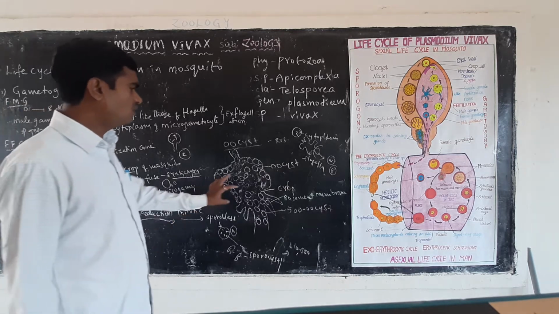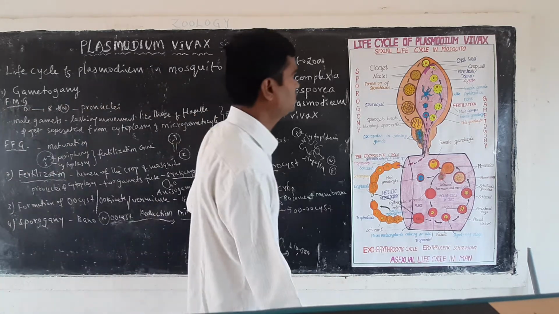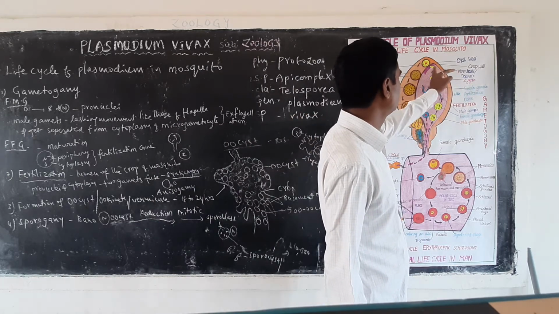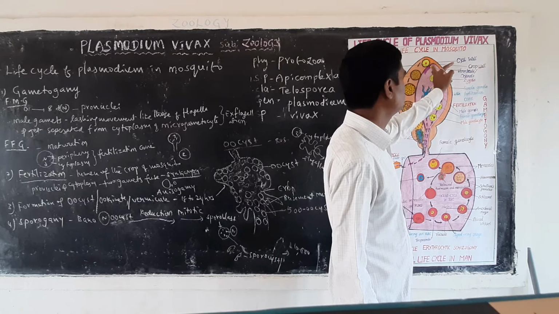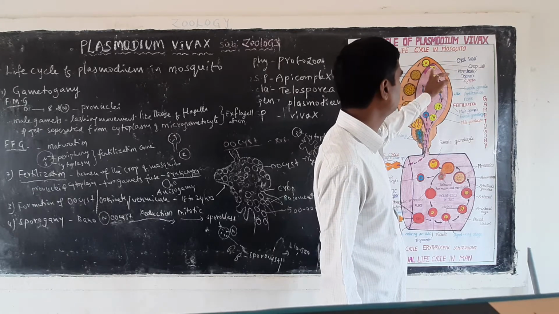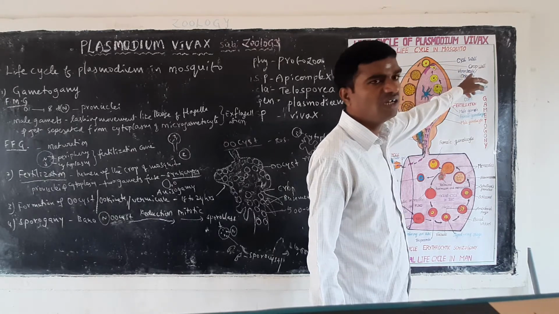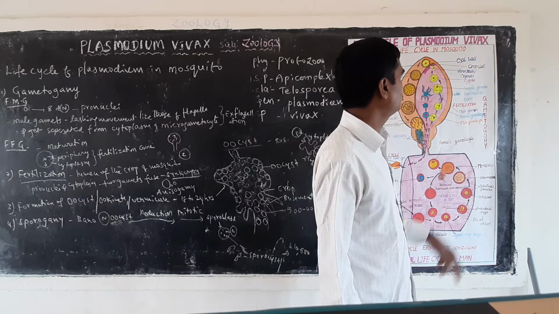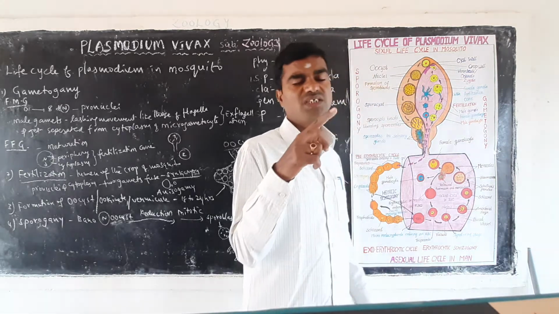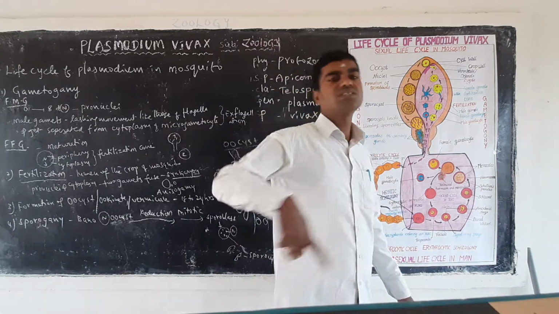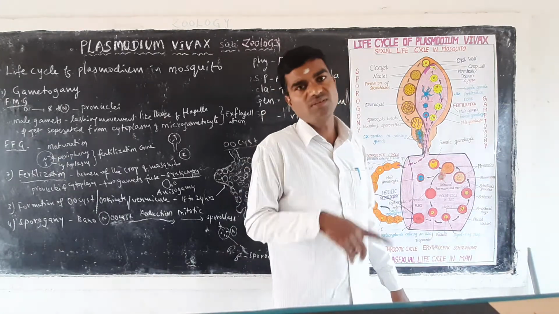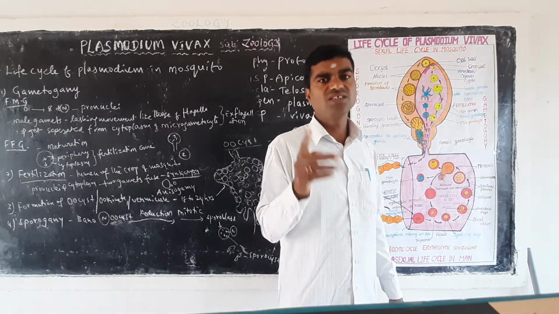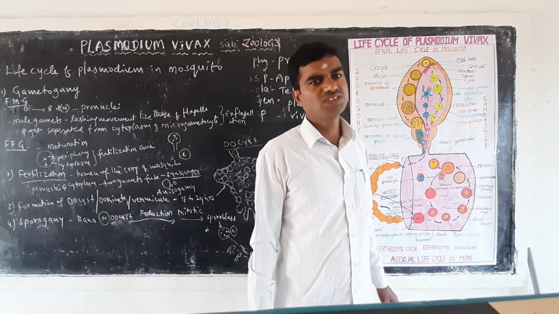Now these oocysts are present after the zygote, in the crop wall region of the mosquito. Small vermiculae or oocysts are forming here. Each and every oocyst contains a central region with nucleus and cytoplasm, and the surrounding region contains a cyst wall. The formation of the cyst wall is what we call the oocyst stage.